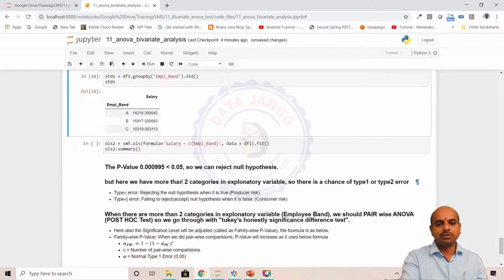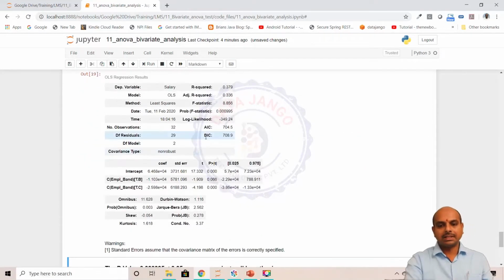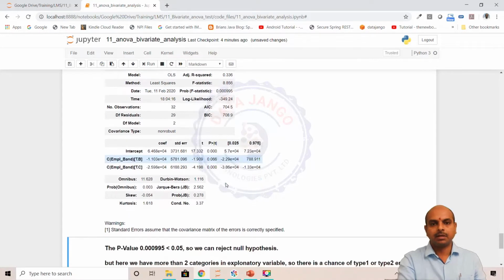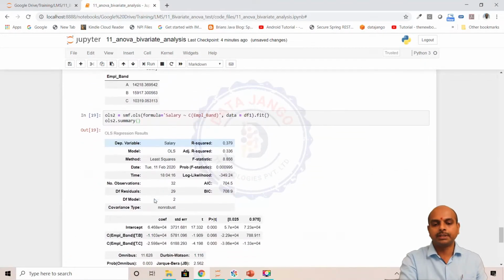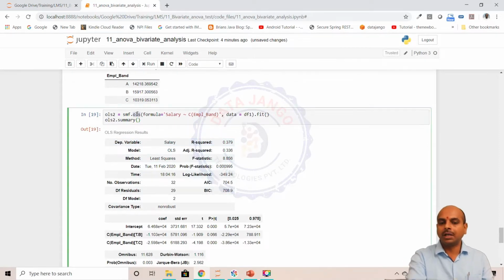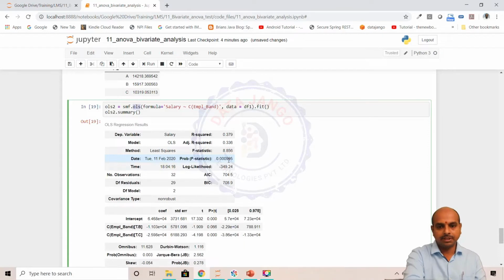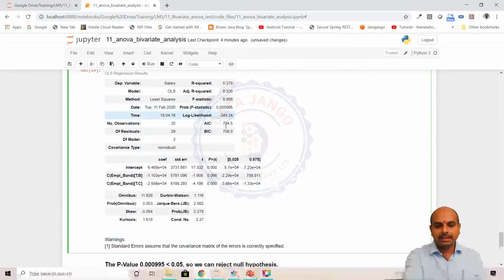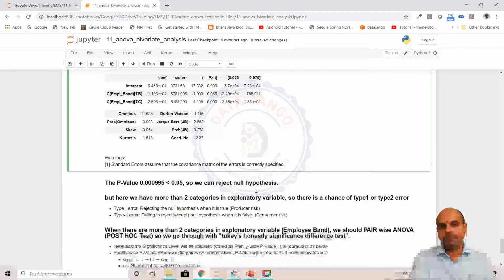So let us try to do the OLS test. The OLS test is giving a probability value of 0.009. When there are more than two categories in the input space, the first thing you shouldn't do is the OLS test and take the p-values seriously, because we need to do pairwise ANOVA and only then take the p-value seriously. If we take this seriously, we may reject the null hypothesis.